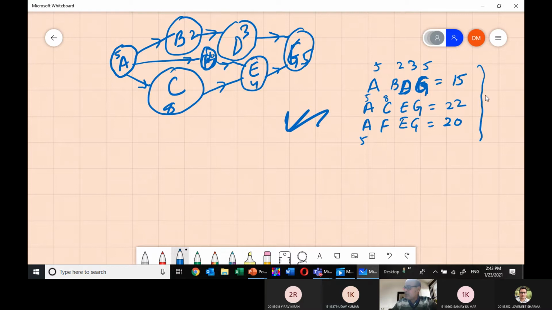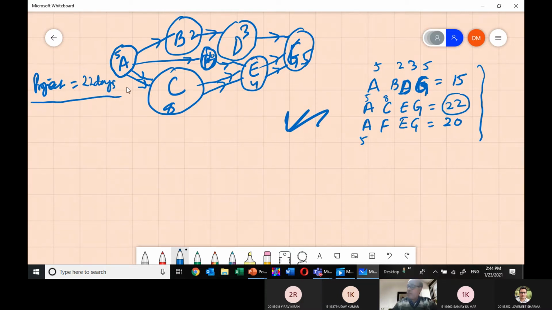This much is clear. So we have already identified my critical path. In crashing activity, you have already found the critical path. Now the time taken to complete the journey through the critical path is the life of the project. So in how many days will this project complete? 22. Am I clear? This you have already learned in the previous class.